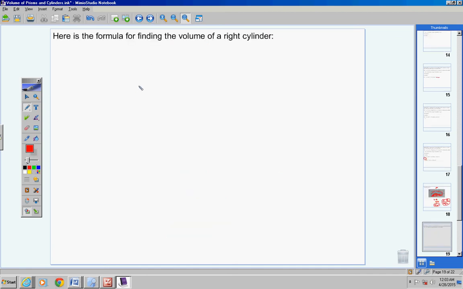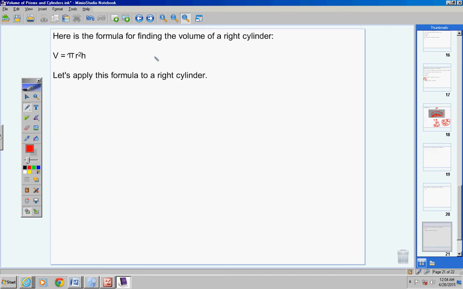Here's the formula now for finding the volume of a right cylinder. Volume of a right cylinder, please copy this down. Pi r squared h. Pi r squared times h. And there's no need to give you what the variables stand for. By now you should know r is the radius, and h stands for the height. So pi r squared h is the formula for finding the volume of a right cylinder.